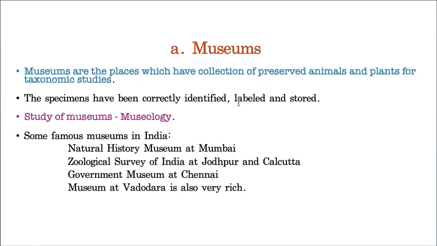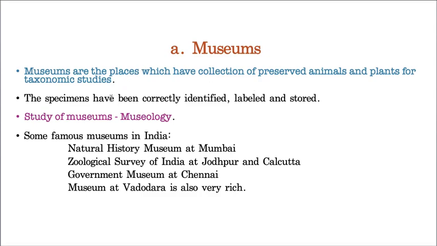A museum is the place where we collect preserved animals or plants for taxonomic studies. Below or beside every specimen, you will see the correct identification name, its labeling, and also where it was obtained from. So all the information is mentioned, so that you can understand what type of species it is and where it is exactly from. Every single detail you will come to know by seeing that particular preserved organism.